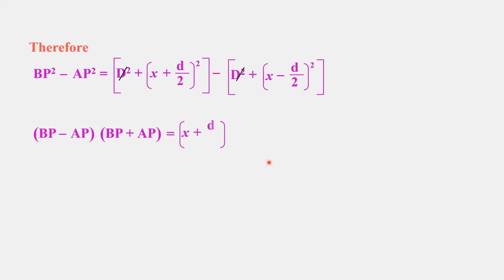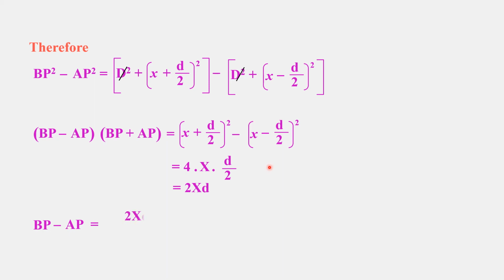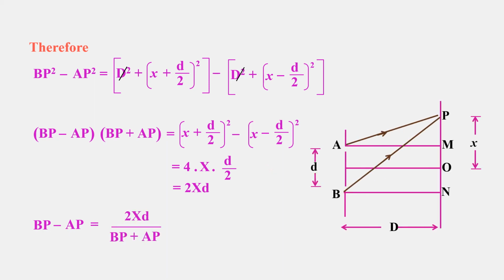This gives rise to (x plus d by 2) square minus (x minus d by 2) square, which gives 4 times x into d by 2. So that is nothing but 2xd. So BP minus AP is equal to 2xd divided by (BP plus AP).